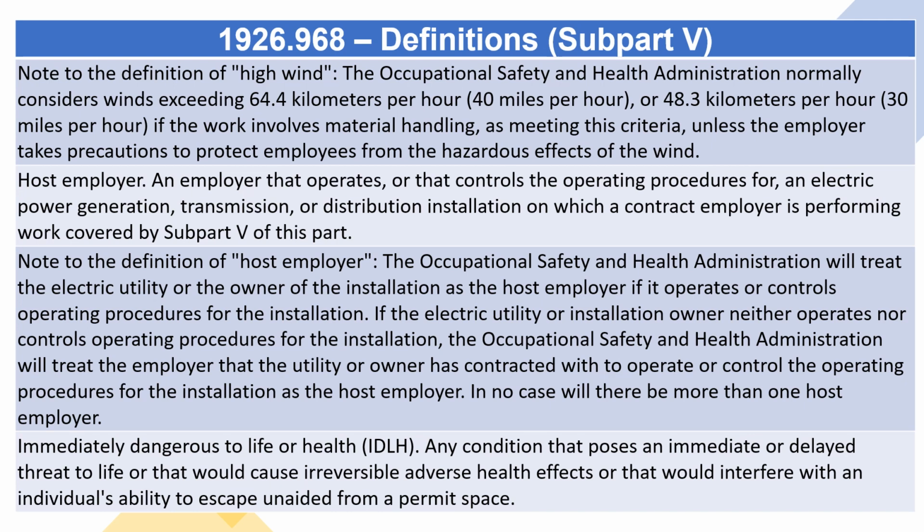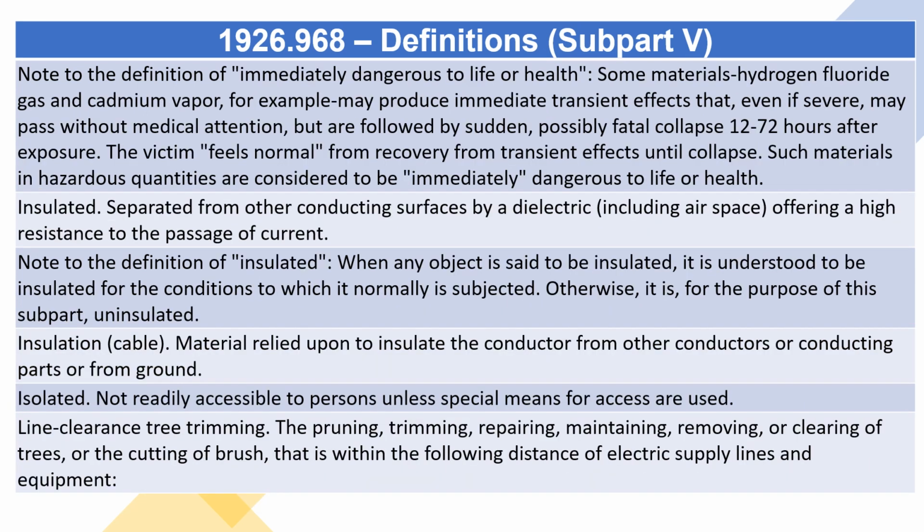Immediately dangerous to life or health, IDLH. Any condition that poses an immediate or delayed threat to life or that would cause irreversible adverse health effects or that would interfere with an individual's ability to escape unaided from a permit space. Note to the definition of immediately dangerous to life or health. Some materials, hydrogen fluoride gas and cadmium vapor, for example, may produce immediate transient effects that, even if severe, may pass without medical attention, but are followed by sudden, possibly fatal collapse 12 to 72 hours after exposure.